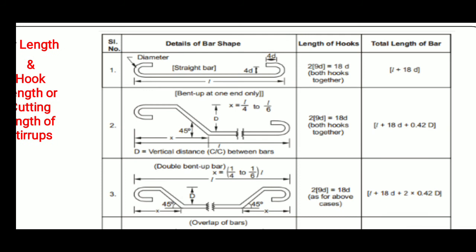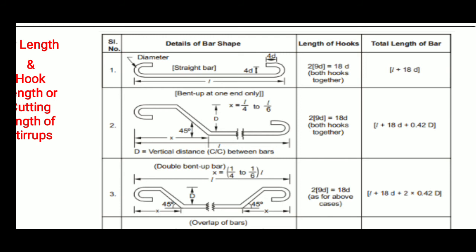This is the total bend on the left side, the total bend up to the horizontal portion. This comes out to be 9D on both sides. It is 9D plus 9D, that is 18D. Both hooks together are equal to 19D. Then the total length is equal to L plus hook, which is 9D at both ends. This comes out to be 18D.